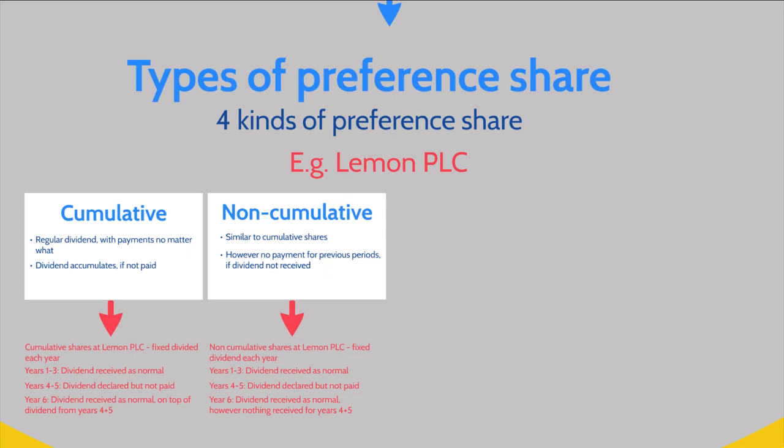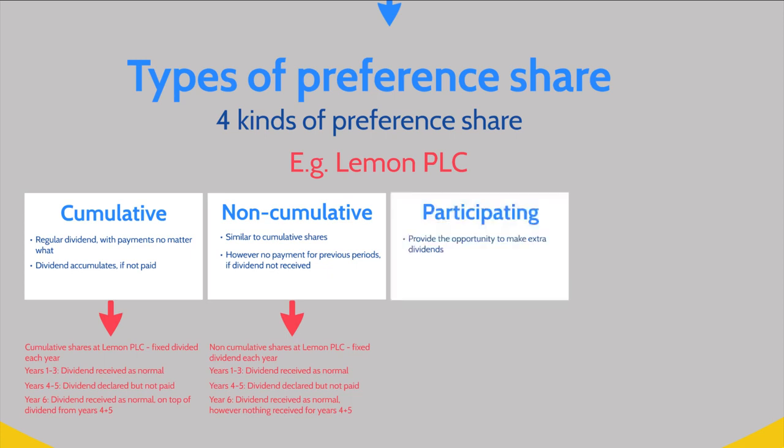The third type of preference share that we're going to look at today are participating shares, and these type of shares provide the opportunity for investors to make extra dividends. And these extra dividends are generally linked to the company in question hitting certain targets. So, for our Lemon PLC example, if you hold participating shares, the company may declare that a proportion of the profits from its new subsidiary Orange PLC will be available as dividends for participating shareholders.